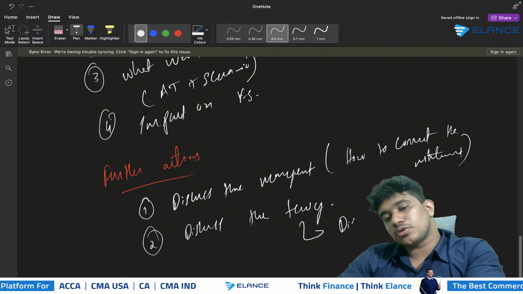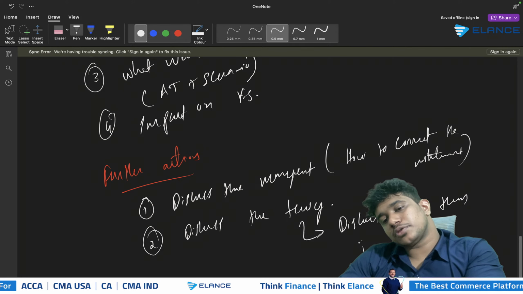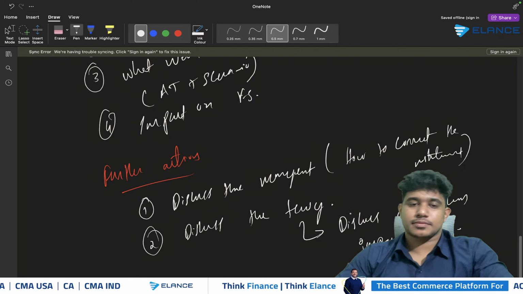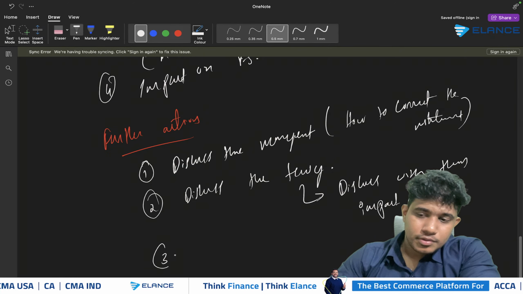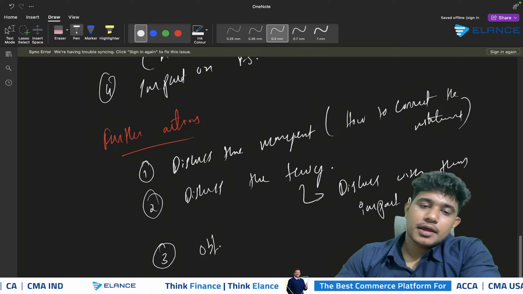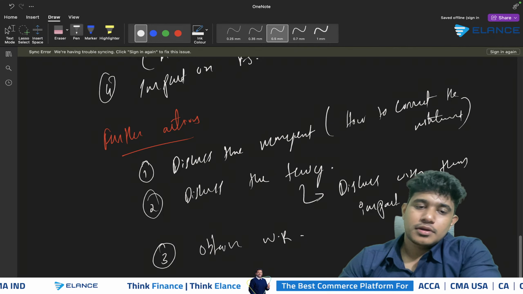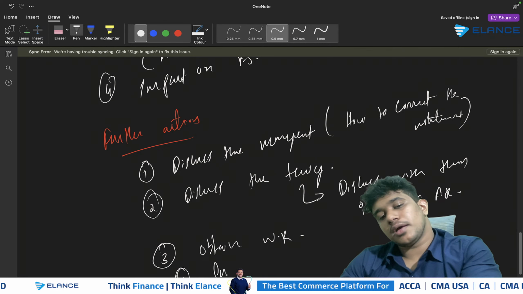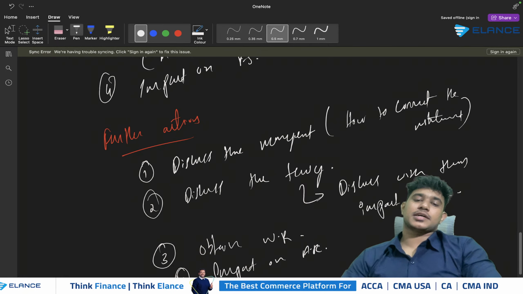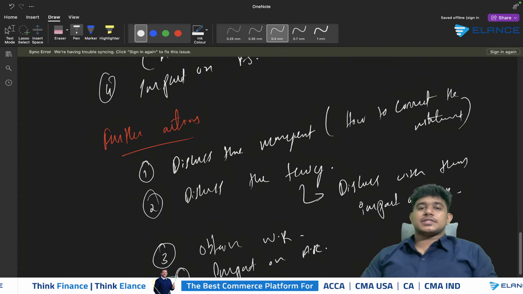In that case, you should discuss with them the impact on the audit report that will be created. Then third, you should specify obtaining a written representation if they are still unwilling to correct the mistake. Finally, you should also show the impact on the audit report. So this will be the common further action that needs to be taken by the auditor. So you will be specifying your answer like this.